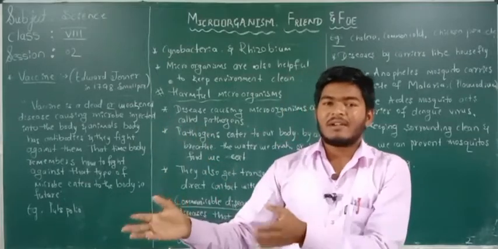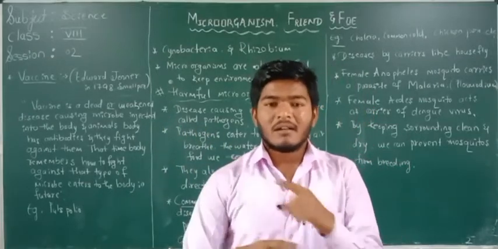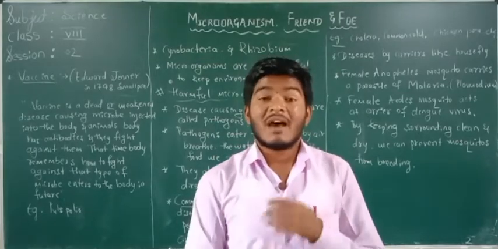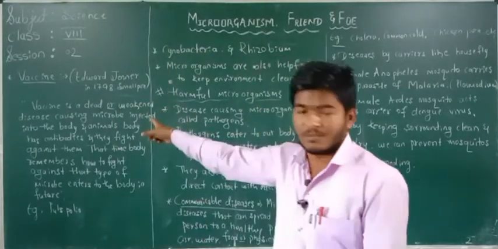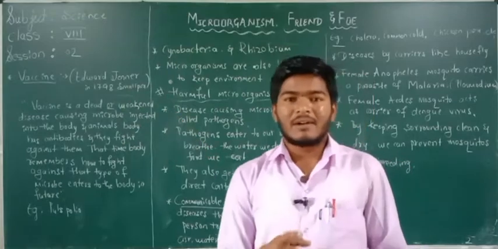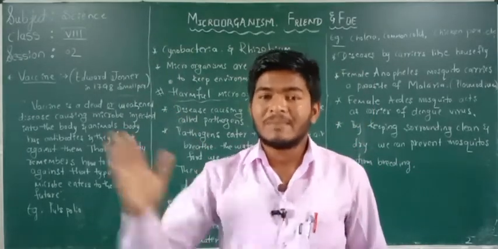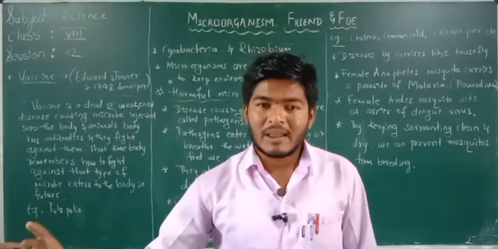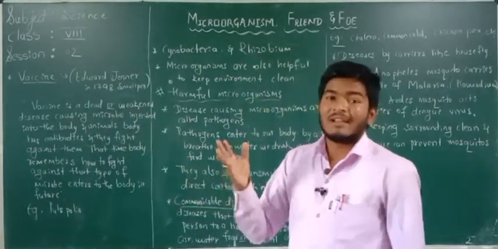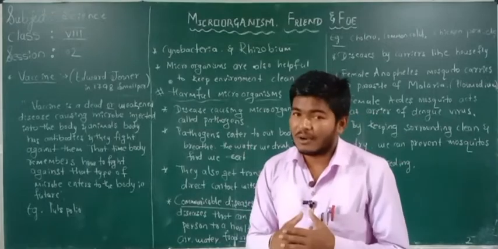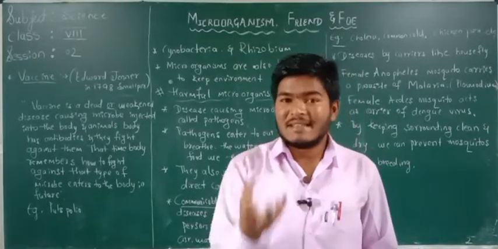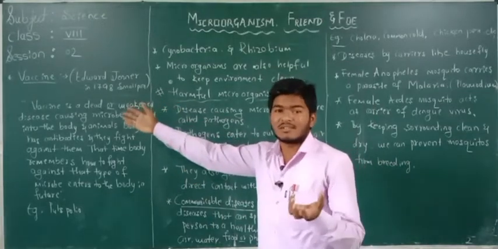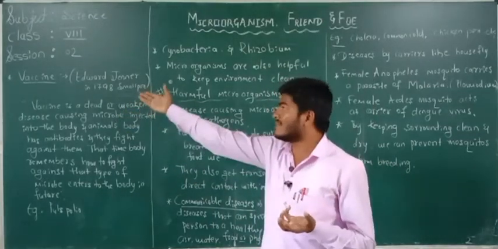When that foreign material enters our body, suddenly the antibodies which were active at the time of vaccination get activated and fight that foreign material, the disease-causing microorganism, and can control the spread or the development of the disease. Have you understood? It is one of the medicinal processes we use these days, that is vaccination.